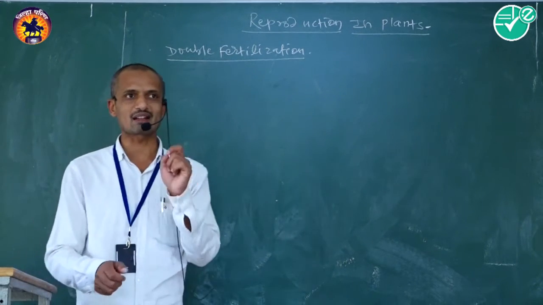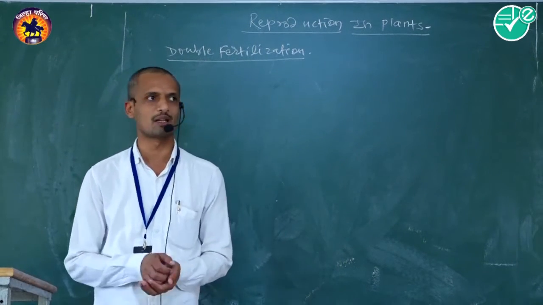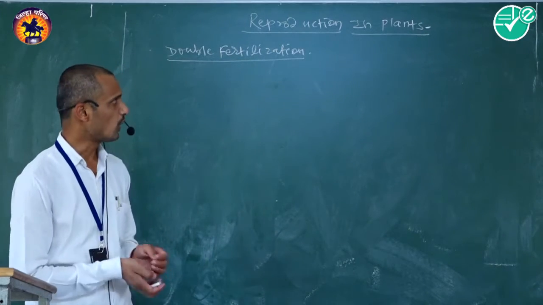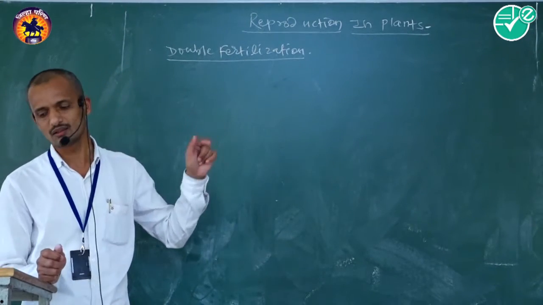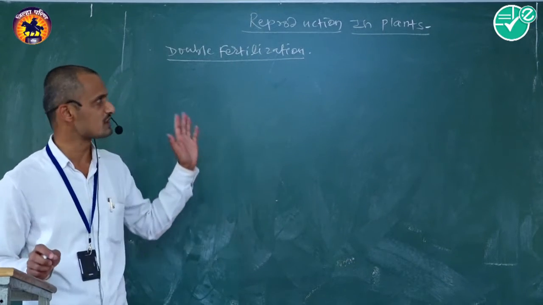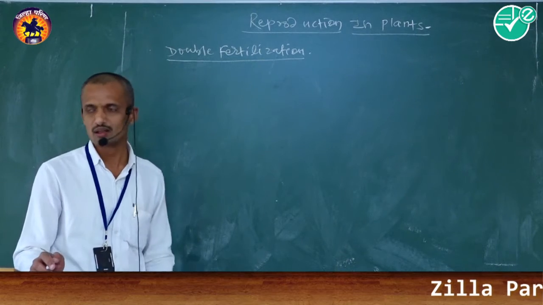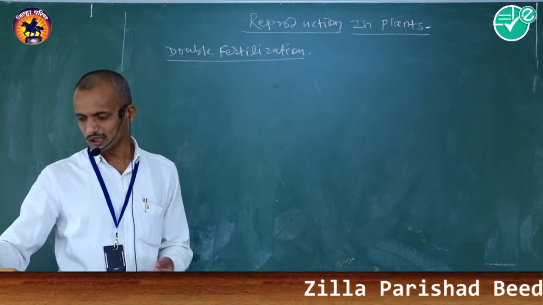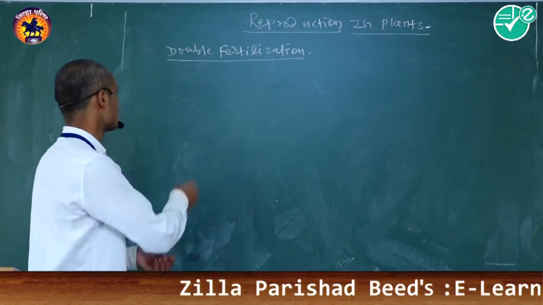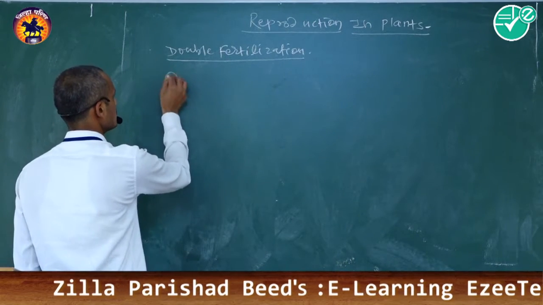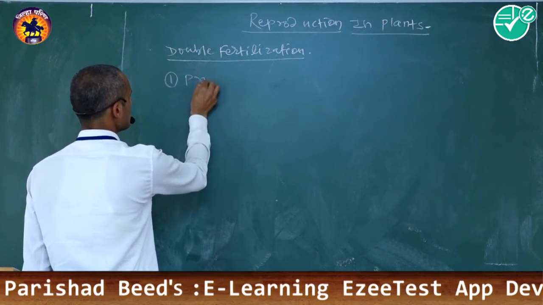It is a characteristic feature of angiospermic plants. In all types of angiospermic plants, the double fertilization process can take place. This process includes the following steps. First one is progamy.